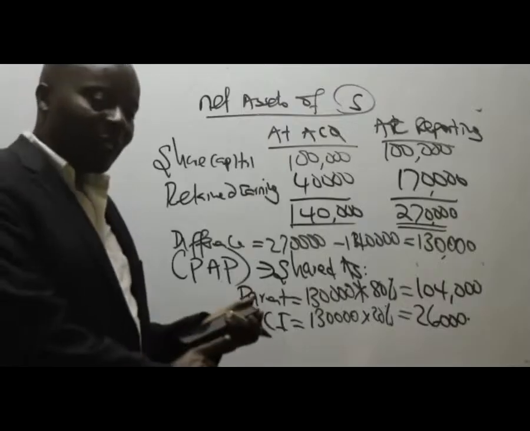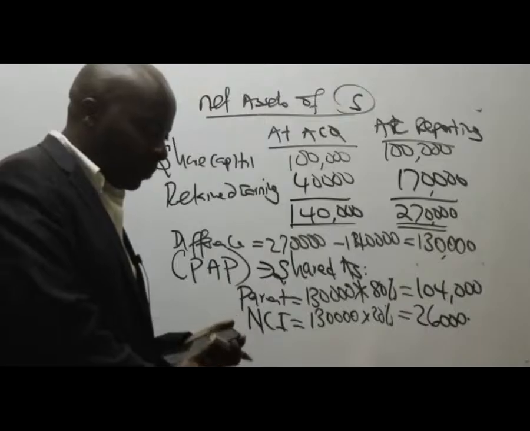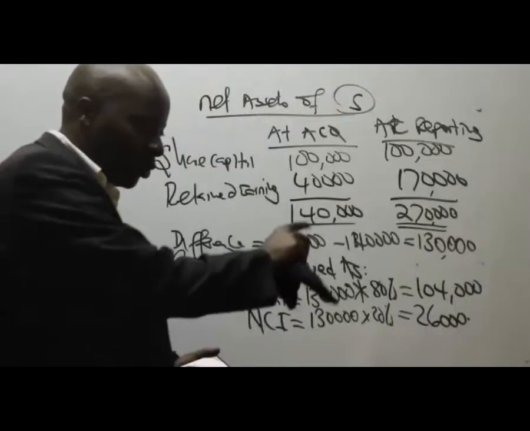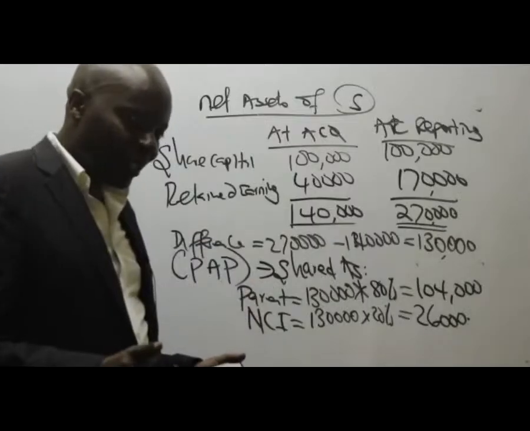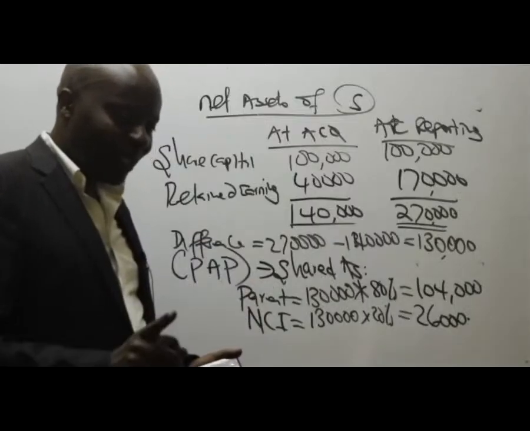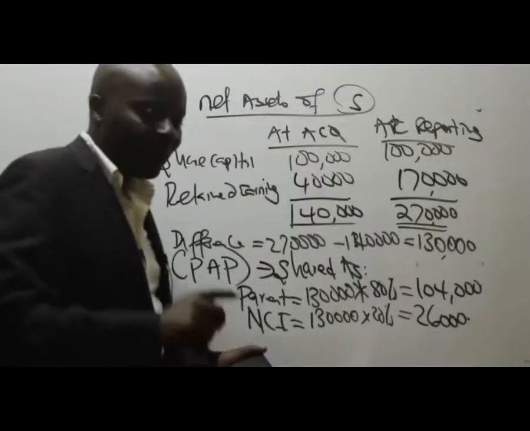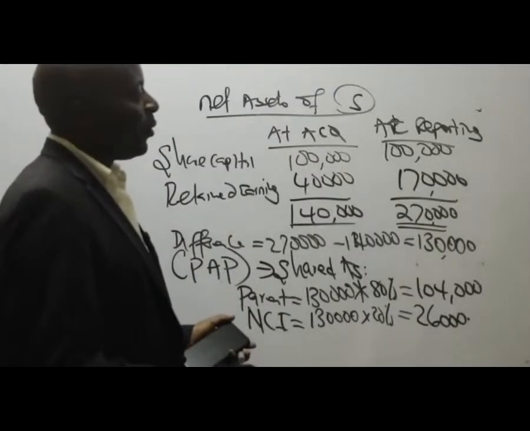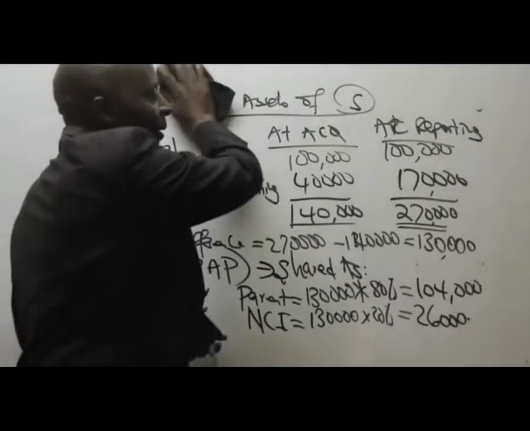After this, I'll be able to do for you the acquisition piecemeal. Then we have disposal of shares from control to associate, for example. And then we have foreign subsidiary. From there, group cash flows, that will be it. But if I'll be going to group cash flows, that will need more time.